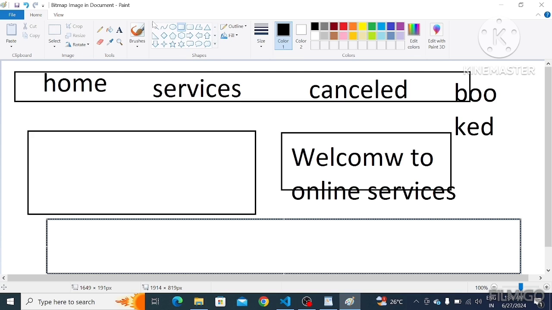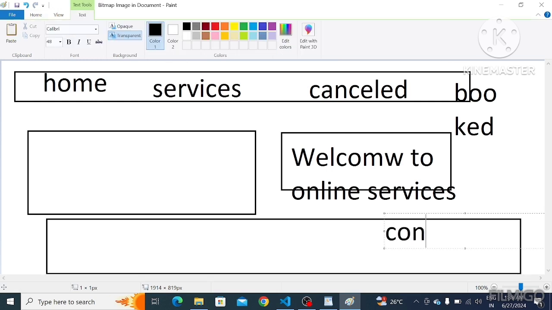In this footer, at last I'm going to take contact details like contact number and email ID. Like this, I'm going to create one web page. After that, whenever we click the home button or home link, we are going to be redirected to some other web page where we can see some details.